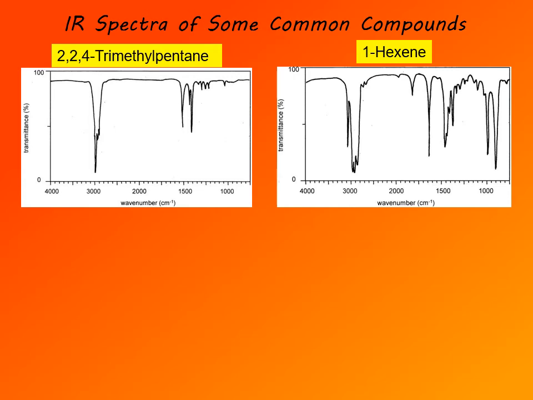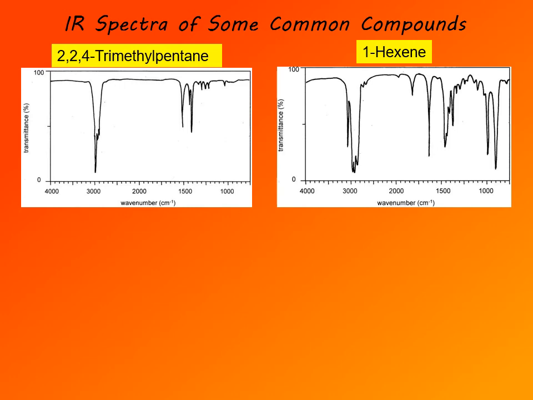Then this spectrum of 1-hexene, and starting at the left, you can find there is sharp and relatively strong absorption band around 3100. That's due to hydrogen attached to sp2 carbons. And then there is weak and sharp absorption around 1650. That points to carbon-carbon double bond.